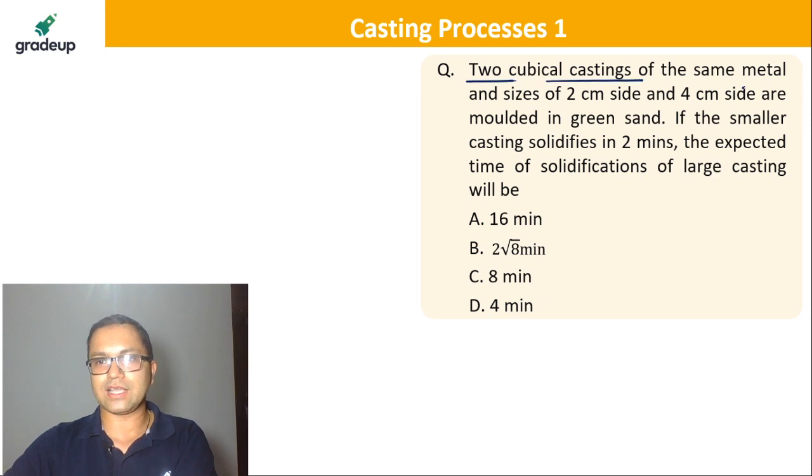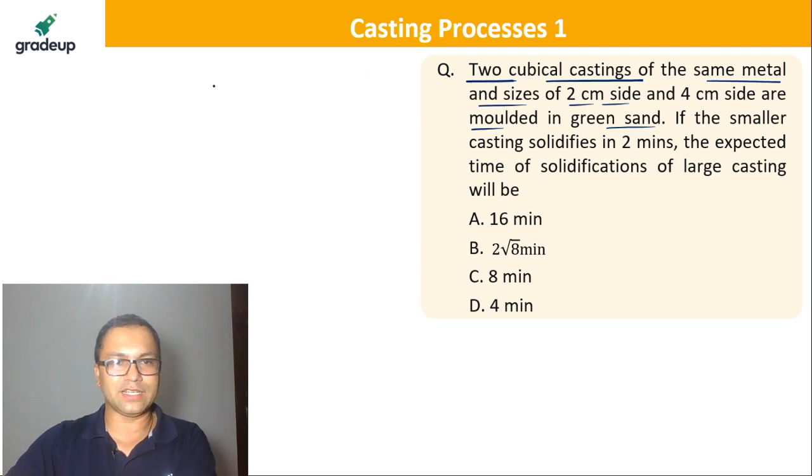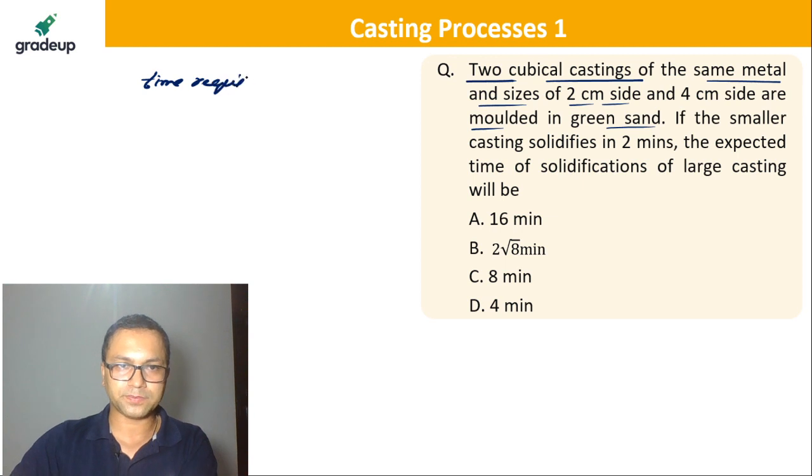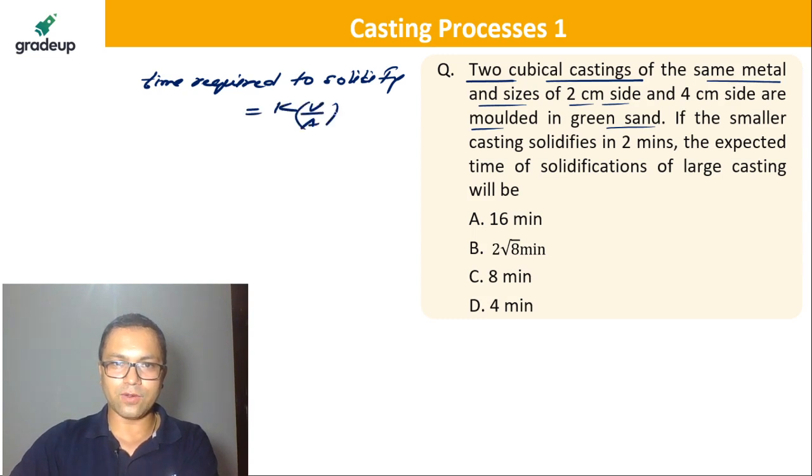Alright, okay, now let's do this. Two cubical castings of the same metal, with sizes of 2 centimeter and 4 centimeter, are molded in green sand. If the smaller casting solidifies in 2 minutes, now let me tell you, the time required to solidify is given something like this: K V upon A whole square, where V equals volume and A equals surface area.